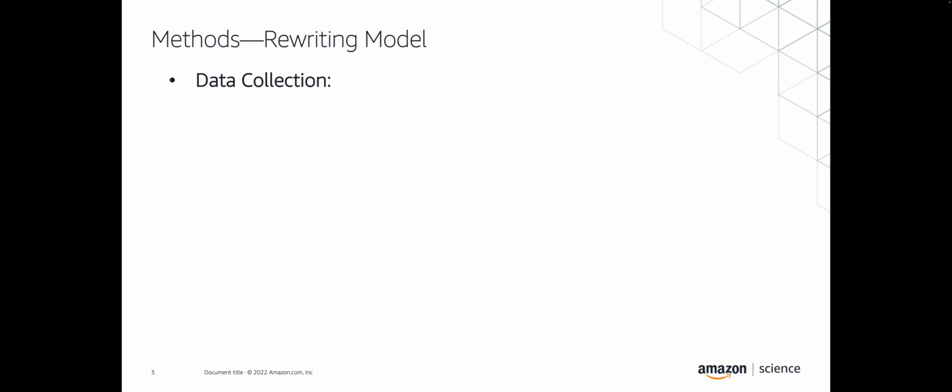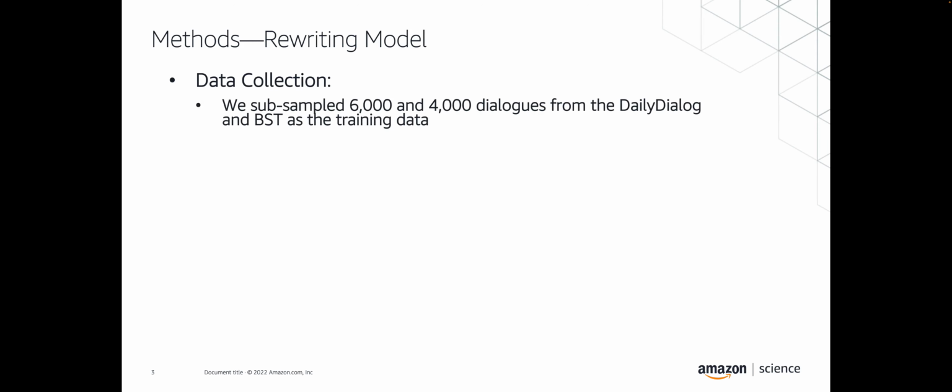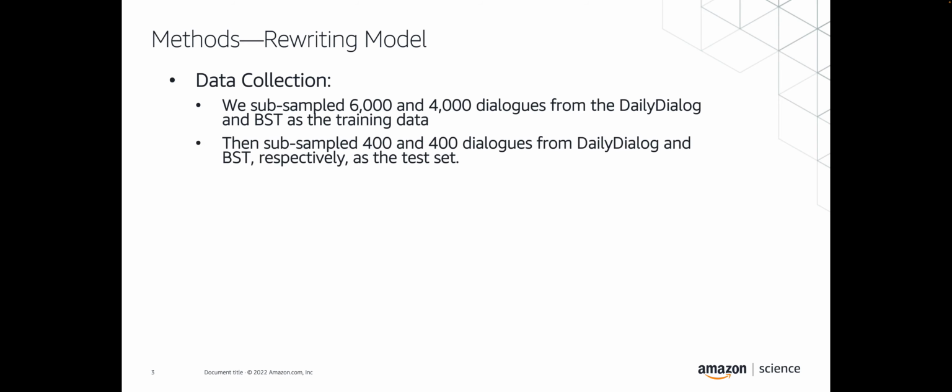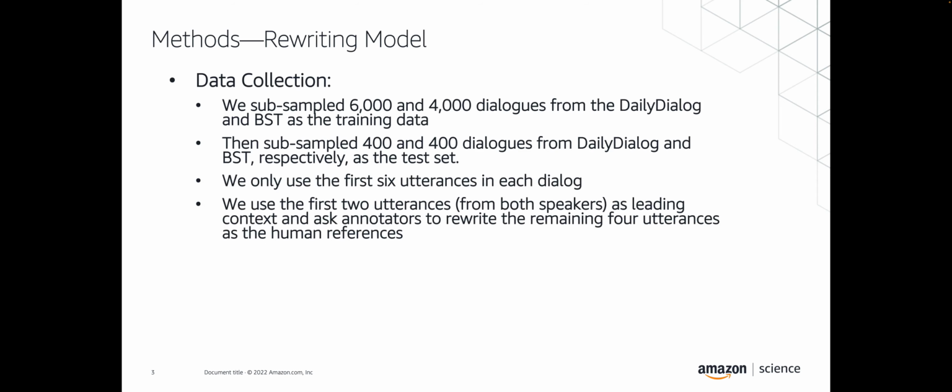And then we want to talk about how we collect the data for rewriting. So first of all, we subsample 6,000 and 4,000 dialogues from DailyDialog and BST respectively as the training data. And we also subsampled 400 dialogues from the two datasets as the test set. And for each dialogue, we only use the first 6 utterances.